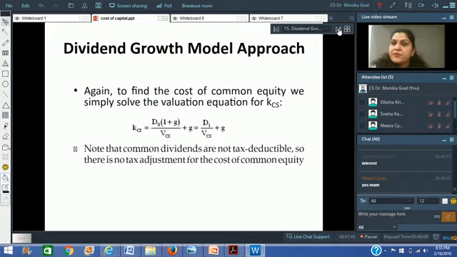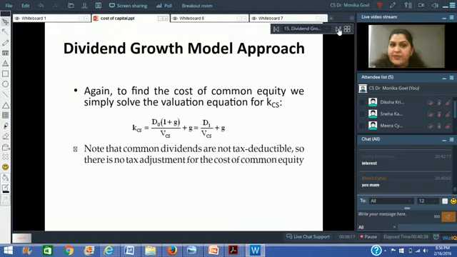But then there can be certain companies which have not even issued bonds. In that situation, we can use the dividend growth model approach. What is this approach? It says that in order to find out the cost of equity, you can simply write D1 divided by P0. The value of common stock can also be denoted as P0. So D1 divided by P0 plus G.